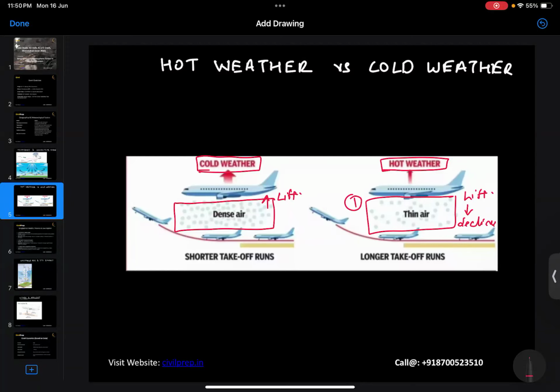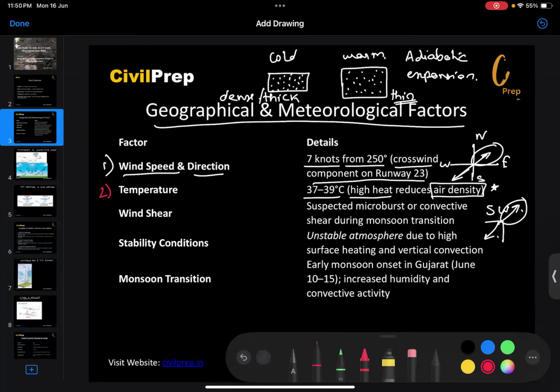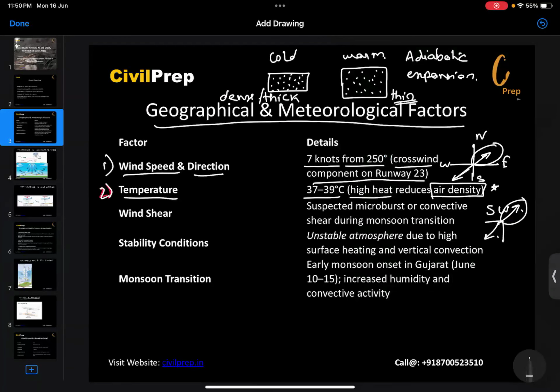So what happens because of this condition? The shorter takeoff time is provided by the dense air and longer takeoff time is provided by the hot air. So this is one of the very important parts seen here from the perception of the air density. Further, the second part is temperature. Temperature we have seen. Third is shear wind.